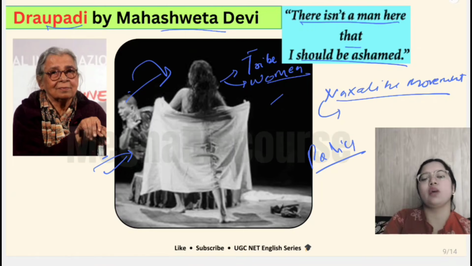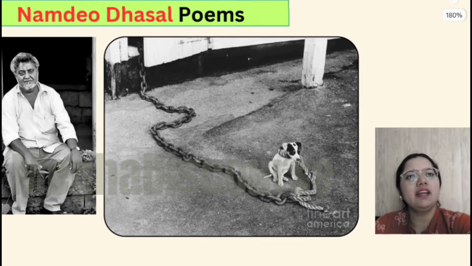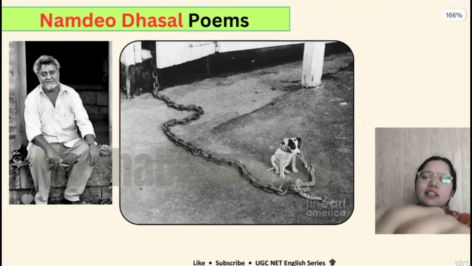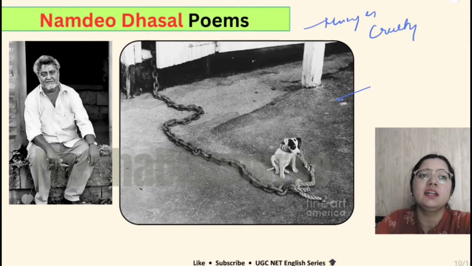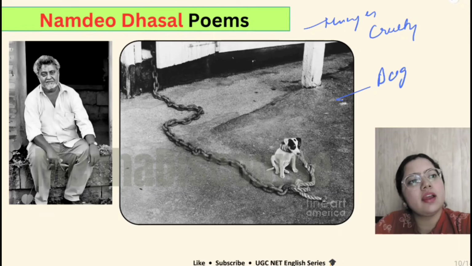But it is you who has to walk on this path. Then we have Namdeo Dhasal's poems. He has written poems like Hunger, Cruelty, and there is this poem, Song of the Dog and Republic, in which he says that the dog and the people of India,